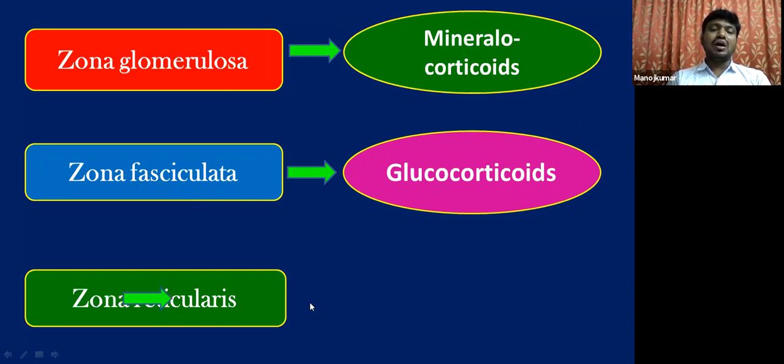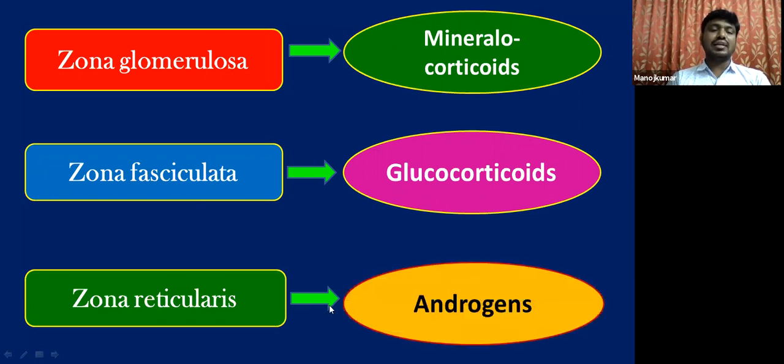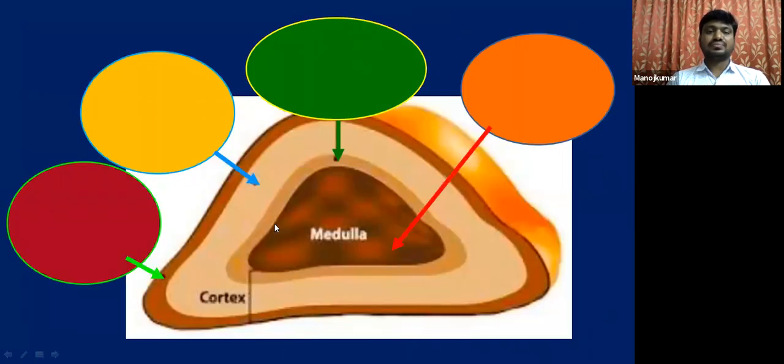Finally, zona reticularis synthesizes a group of hormones collectively called androgens. These are called androgens or sex hormones, especially male sex hormones. So these are the different groups of hormones that are synthesized from the three different zones of the adrenal cortex. This picture also shows the same adrenal cortex from outer to inner. So this is the medulla.